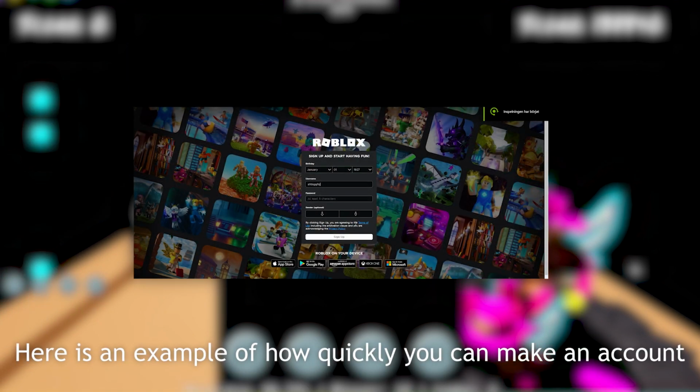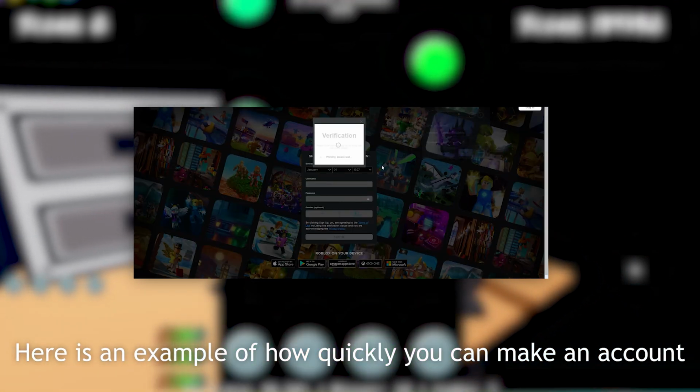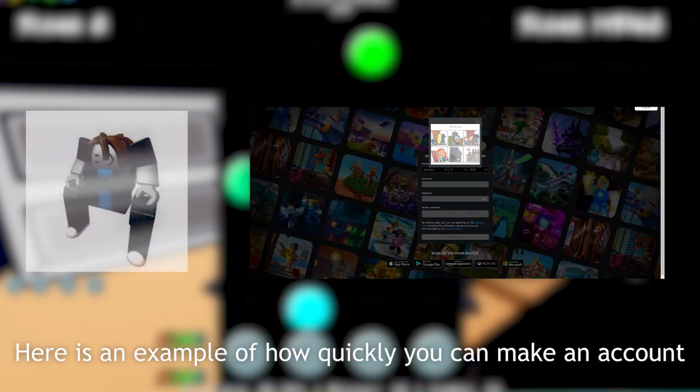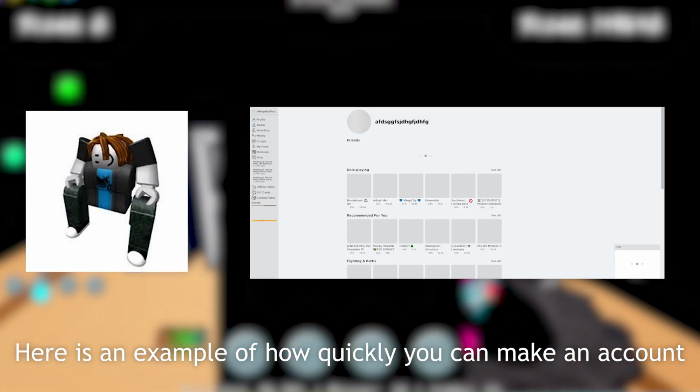One game exploiters really thrive on is Roblox, and there are many reasons as to why that's the case. First of all, the game does not require you to pay any money to play the game, making it very easy to just make a new account with the sole purpose to be an account for exploits.